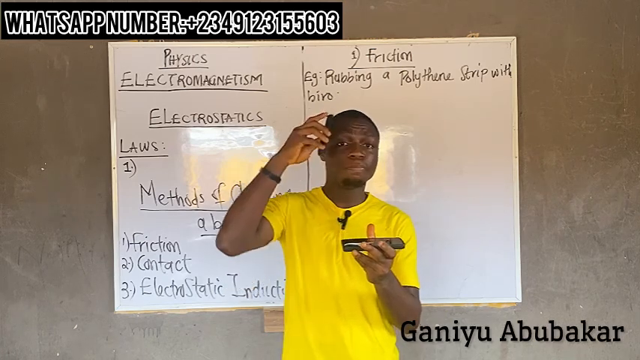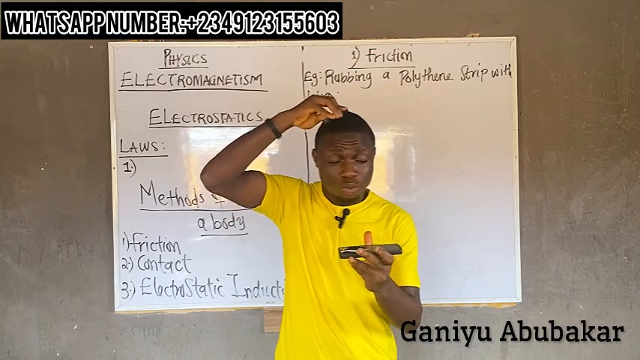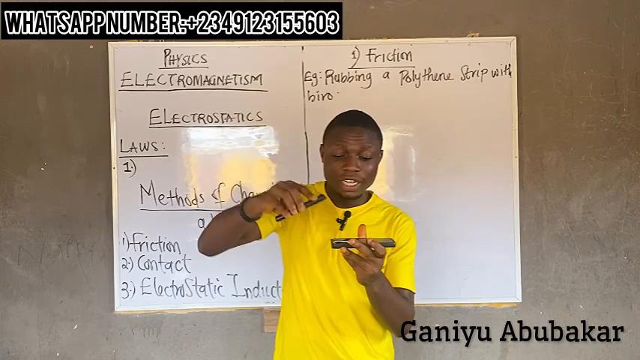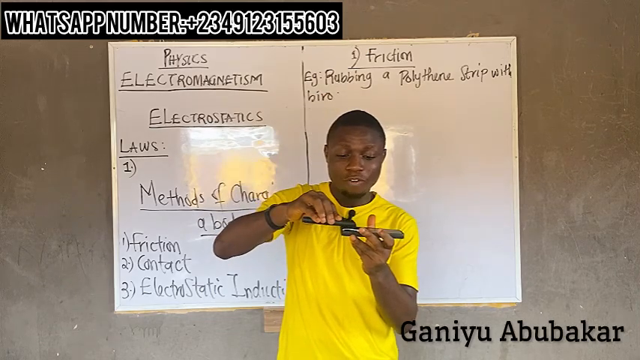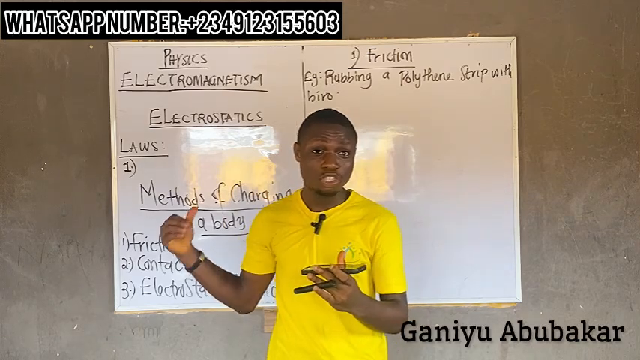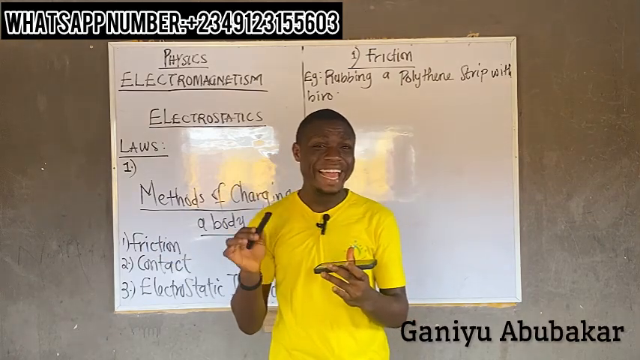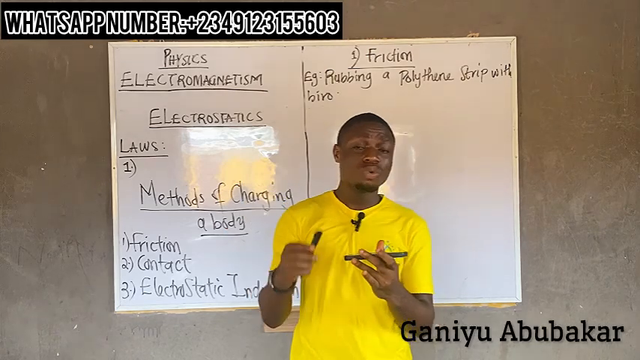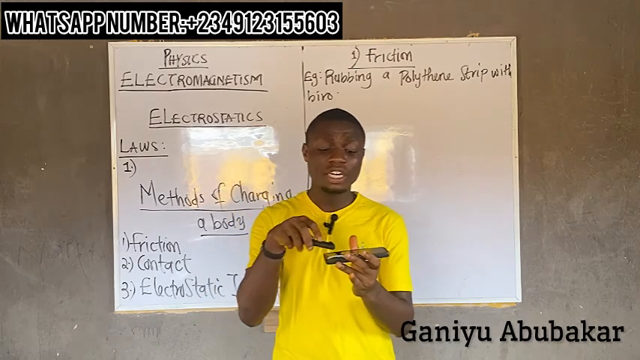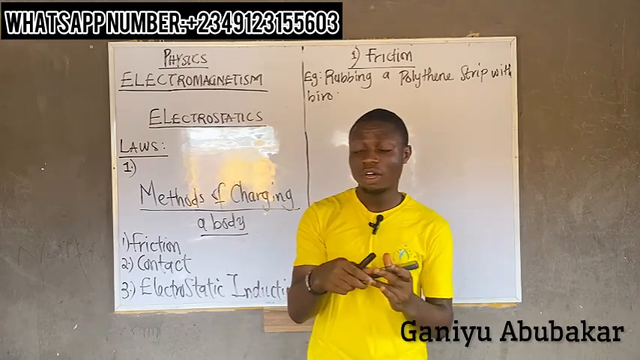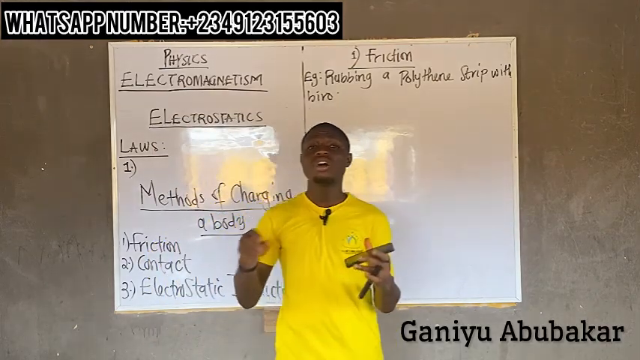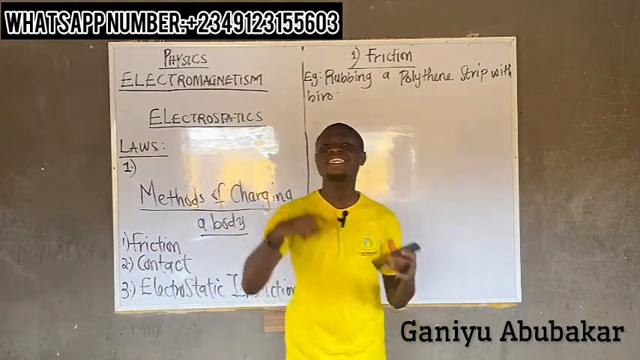So I'll have to charge the pen this way. I'll rub it this way, if you can remember, and then we'll now use it to pick the paper. And of course, the paper will lift up a little bit. That concept is by friction. I'm rubbing a body against another. So here's the concept: I'm trying to charge this one. If this one is charged, then definitely it can pick up this polythene, or we call it paper. When it comes to friction, you are simply rubbing a body against another body.